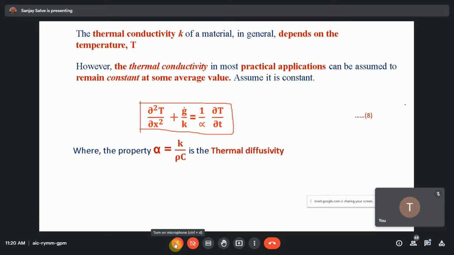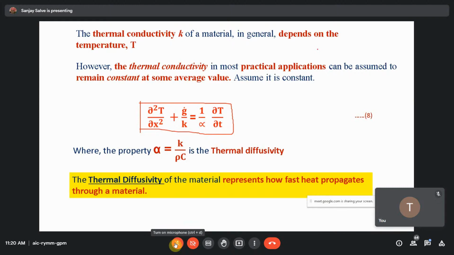And therefore, as I explained yesterday, the more the thermal conductivity, the more is the thermal diffusivity, and thermal diffusivity is nothing but how fast the heat propagates through the material, and that is very important when we consider at what time the temperature of a particular area will increase or decrease. Same thing, if you want to design a furnace, at that time you select the type of material through which the heat will not propagate to the outside or to the other end of that ceramic material.